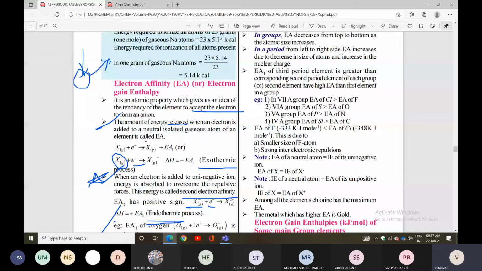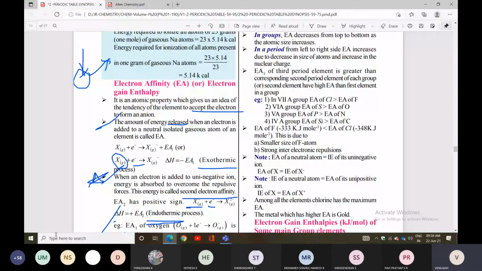Generally, electron gain enthalpy or electron affinity is the amount of energy released when an electron is added. But in the uni-negative ion condition, when you add an electron, energy is absorbed to overcome the repulsive forces. That's why it is given as an endothermic process.